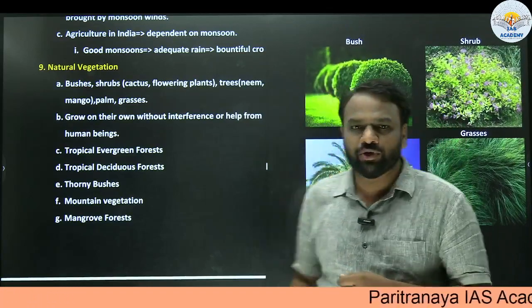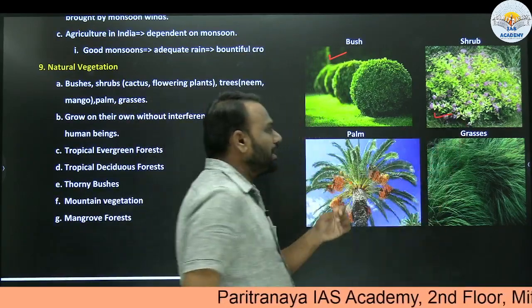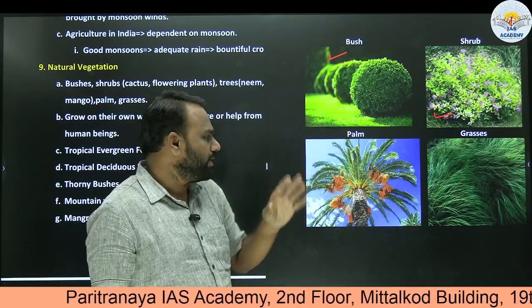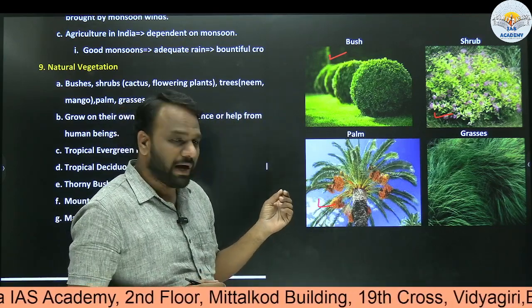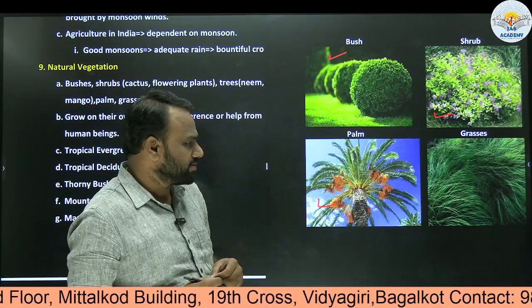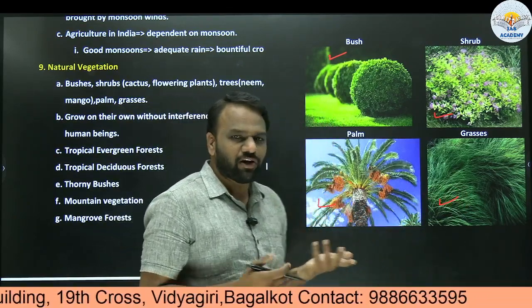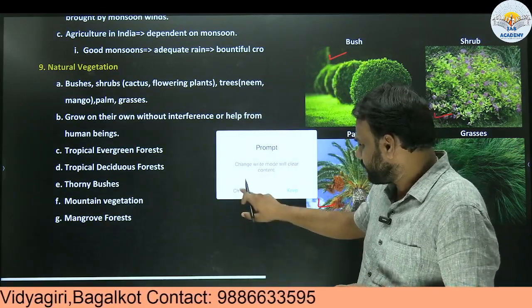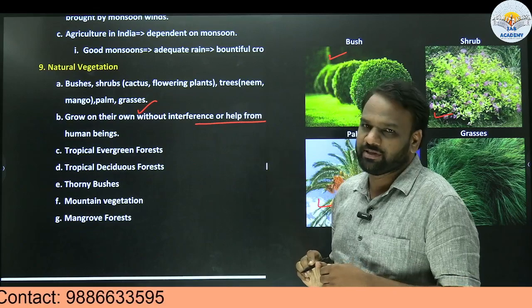So what is a bush? Generally a bush appears like this. Next, this is a shrub. Sometimes we may refer to a shrub as a bush or a bush as a shrub, so it will not make a significant difference. Bush, shrub, palm. This is an example of a palm. Generally we use palm oil. This is how the palm tree appears. Next, this is grass. Next, trees. We are also aware of trees. So all these are different types of vegetation. In natural vegetation, they grow on their own without interference or help from human beings.